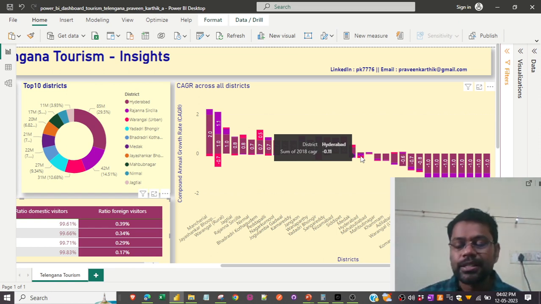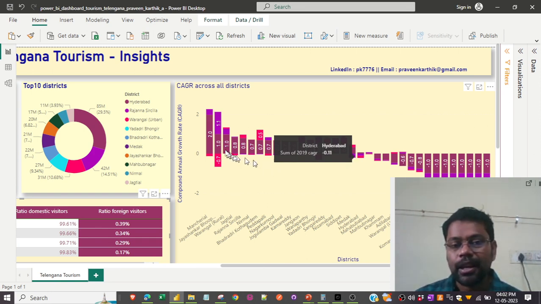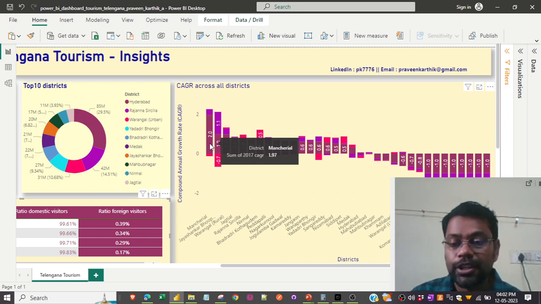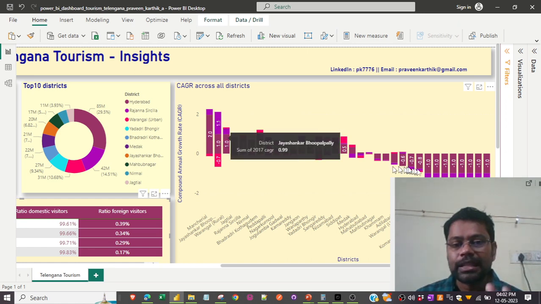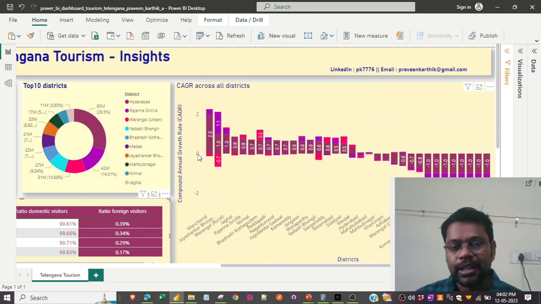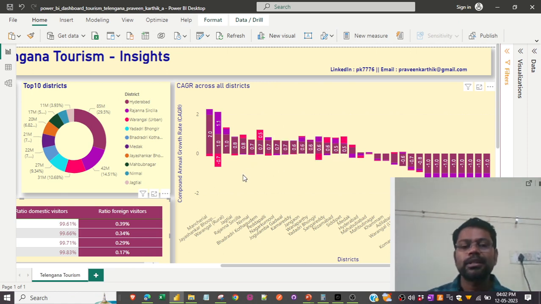The rate of decrease of visitors visiting a district is very trivial when the bar in this graph is smaller in size, and when it is bigger in size, there's definitely a huge difference in the visitors visiting the district year on year. And there's a positive value and there's a negative value. If you see anything that is under the zero axis, which means the number of visitors visiting that particular district for that given year has decreased.